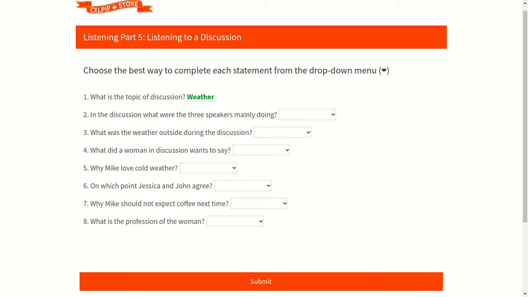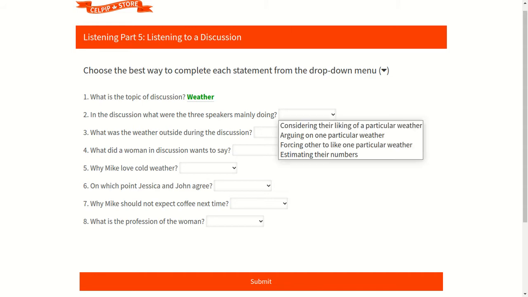And this is because when we look at the video, we see that there are 3 people who are discussing the weather. So accordingly, the second option, which is the most suitable to the question, is the answer, which is weather. As we are clear with the first question, we now move on to the second one, which says, in the discussion, what were the 3 speakers mainly doing?